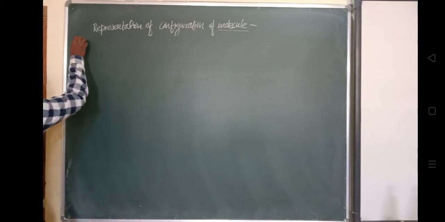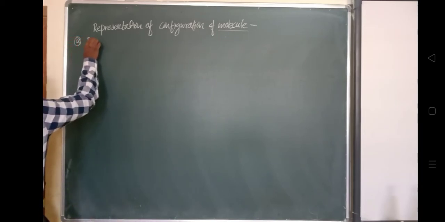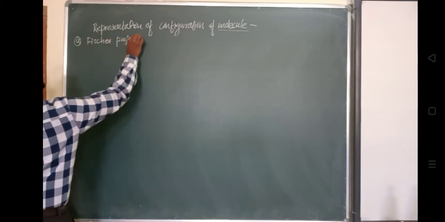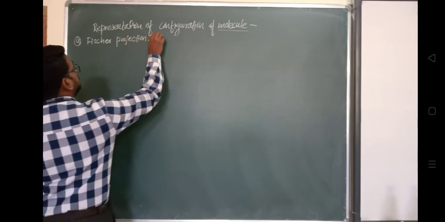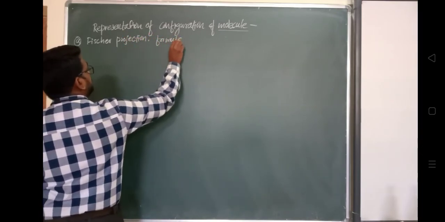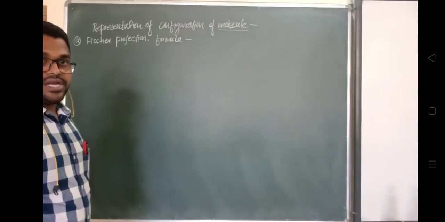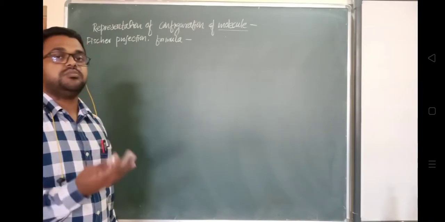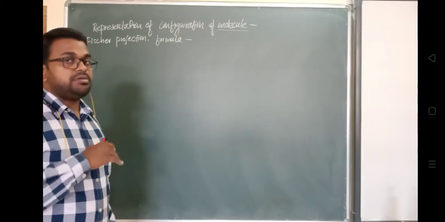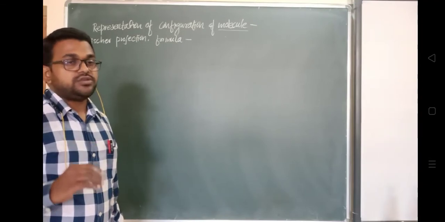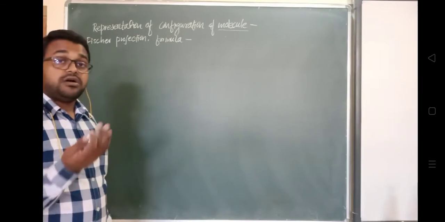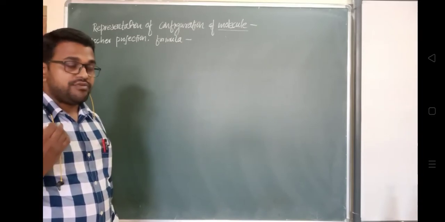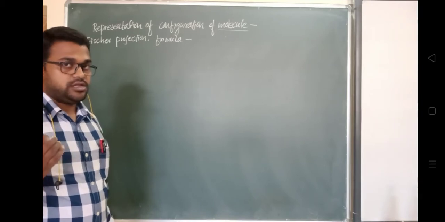We have already studied this. How to represent it by this Fisher projection, in which we represent the 3D structure. This formula gives us the representation of a three-dimensional molecule on a plain paper. प्लेन पेपर में उसको किस तरह से ड्रॉ करते हैं, so that we will understand where the direction of the particular bond is going, where the different atoms are located in this three-dimensional structure.